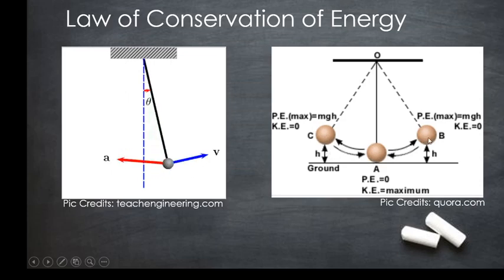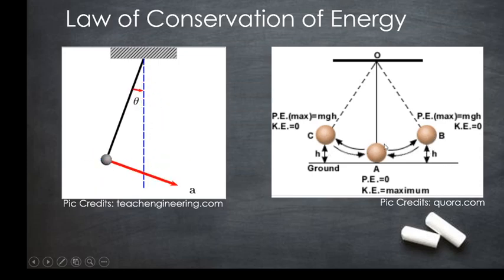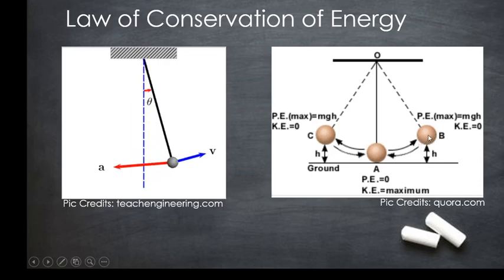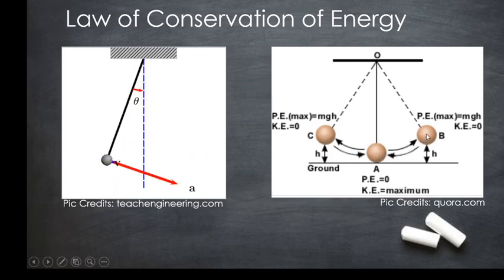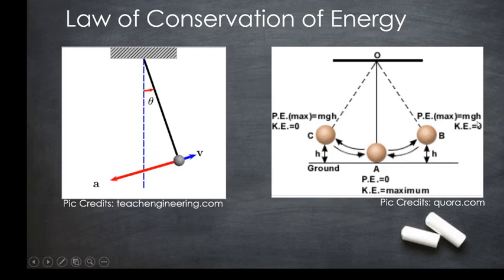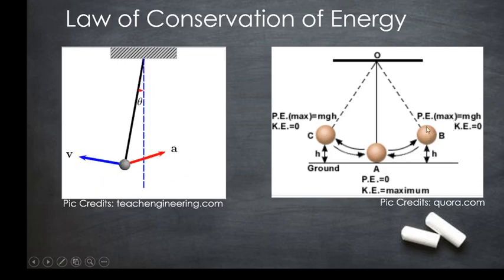Consider the body is at point B here. It is at some height from the ground. The body from here, it stops here and travels towards the mean position. Since it stops at this point, the velocity is 0. Therefore, the kinetic energy will be 0. Since it is at a height, all the energy will be in the form of potential energy.